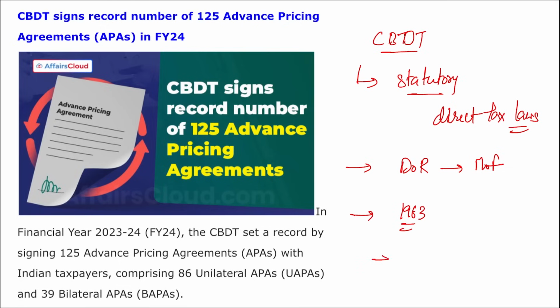And it is made up of a chairman and 6 members who are selected through the IRS, that is Indian Revenue Service. Correct? And apart from this, CBDT's primary function is to enforce direct laws. It is for collecting tax on income and capital gains, framing various policies and procedures related to direct taxation, and so on. Right?